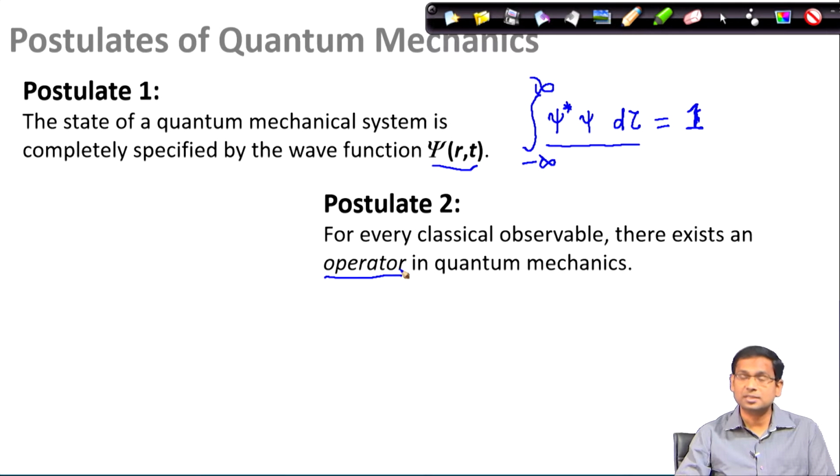Now, when such criteria is fulfilled, like when an operator acts on a function and the result is still the same function, then we call this function a characteristic function of this operator, or the technical term that we used is eigenfunction of this operator. So, a function is an eigenfunction of an operator if, when the operator acts on this function, we get back the function multiplied by a constant, and the constant that we get out is called an eigenvalue.